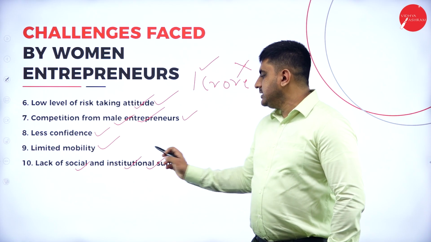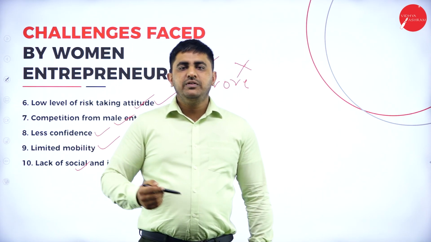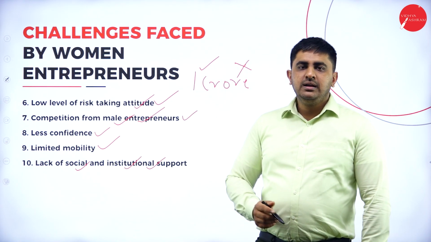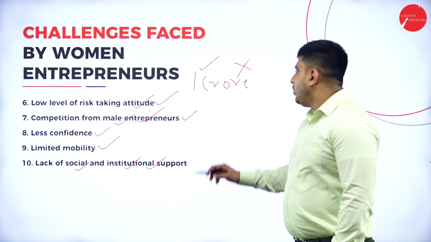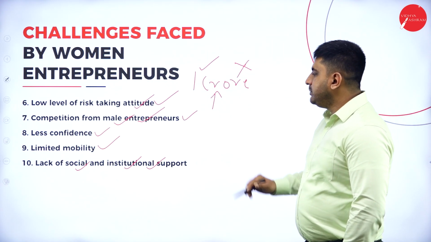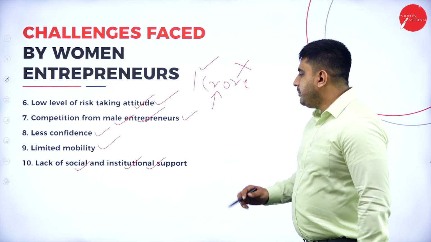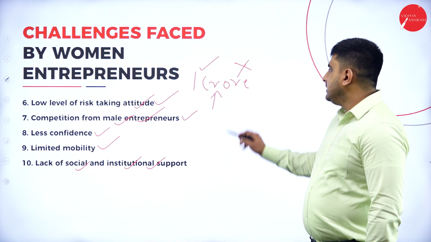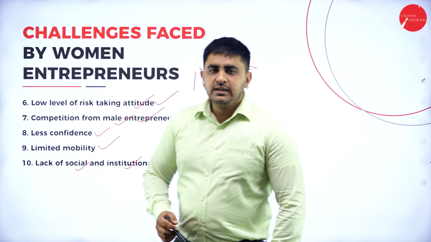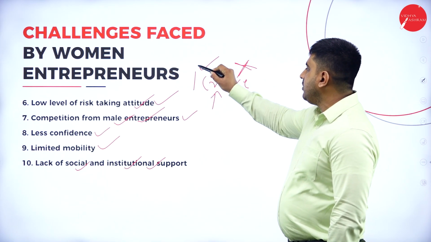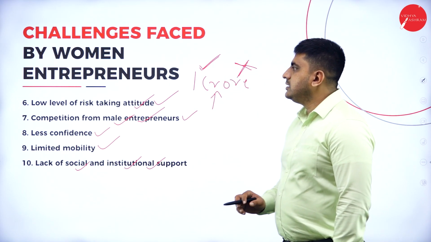Then what is institutional support? Institutional support is the support which you get from the banks or other financial institutions. Now there is a woman, she goes to a particular bank and she presents her idea and asks for 1 crore loan. Now the bank, just because she is a lady, they will reject. Now if the same idea is proposed by a male entrepreneur, the bank will agree to give him 1 crore loan. So this is lack of social and institutional support.